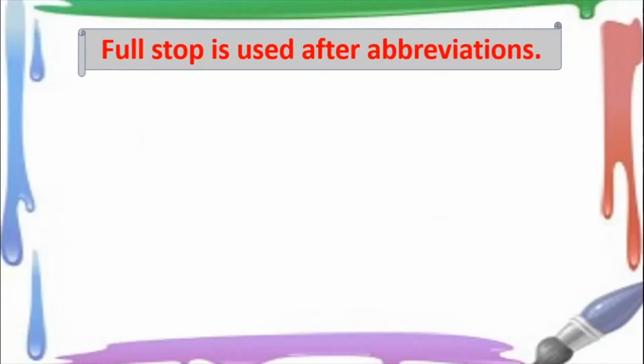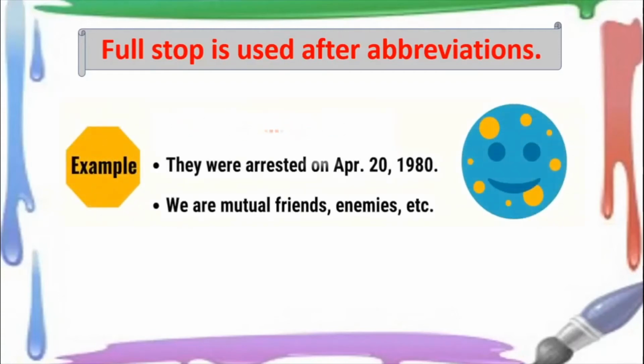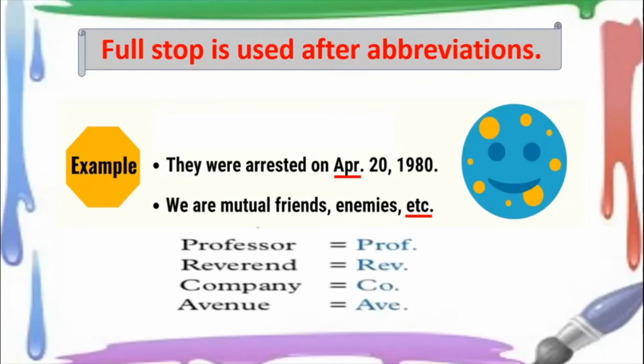Full stop is used after abbreviations too. Now abbreviation, like I told you just now, is a short form. Okay, they were arrested in April. Now for April they have written APR. So there is a full stop after that. So a full stop is used in abbreviations. In the second line you can see we are mutual friends, enemies, etc. So instead of writing the full spelling of etc., they have written etc and a full stop. Alright, see. So full stops are used after abbreviations too.